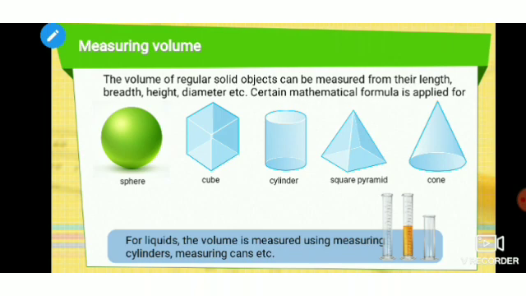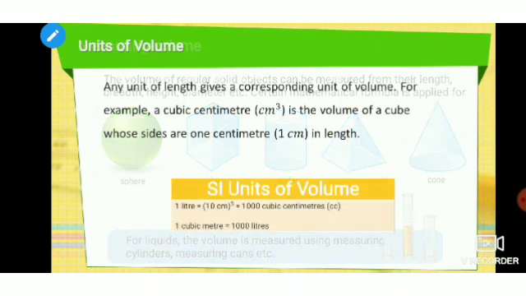For liquids, the volume is measured in measuring cylinders. We use a container with markings to keep water, or we take milk from a vendor, who also measures with a measuring tube or measuring cylinder.